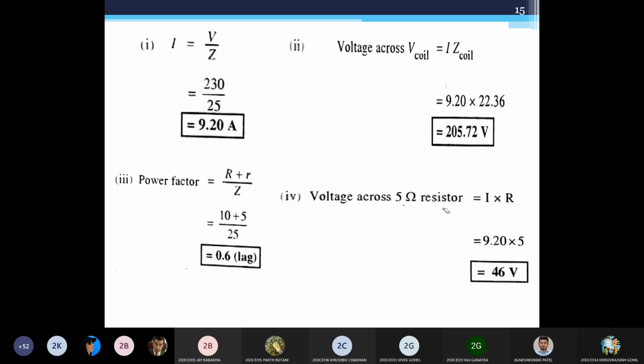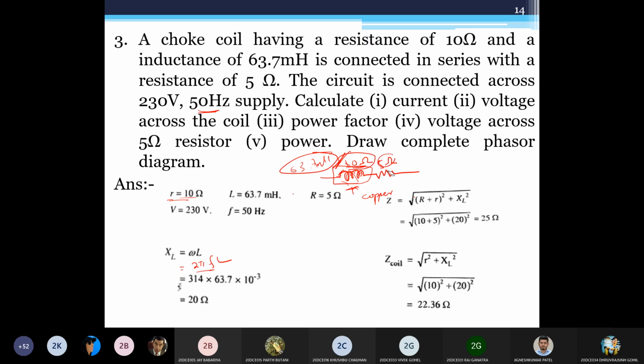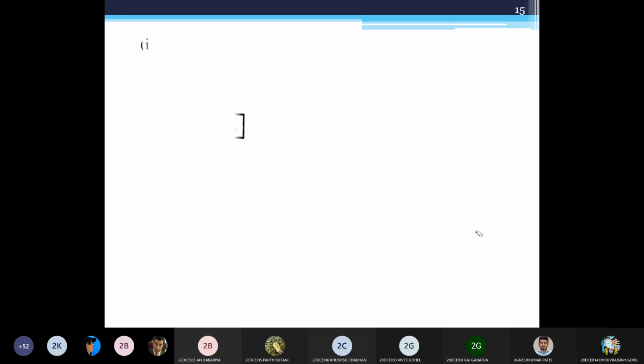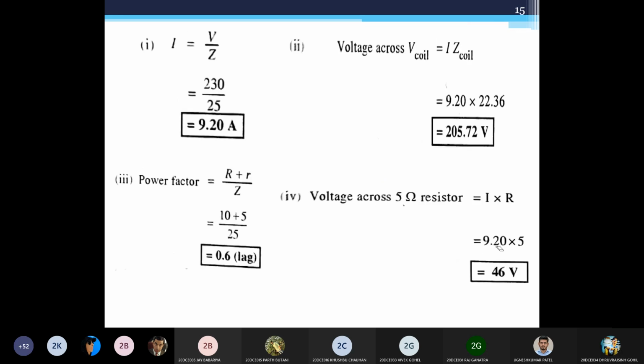And voltage across the 5 ohm resistor you can easily calculate, but use only the resistance of the 5 ohm resistor, not the resistance of the coil. If I want to find the voltage across the resistor, in that case I am going to use this 5 ohm only and not this 10 ohm. That's why it is I into 5. So I is 9.2 into 5.